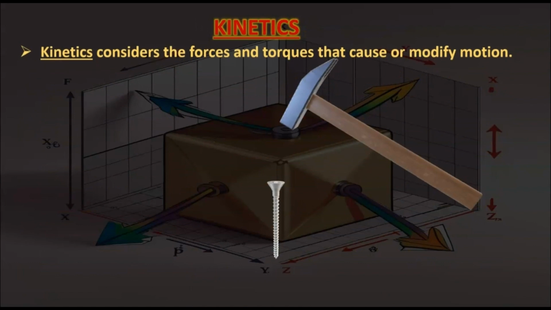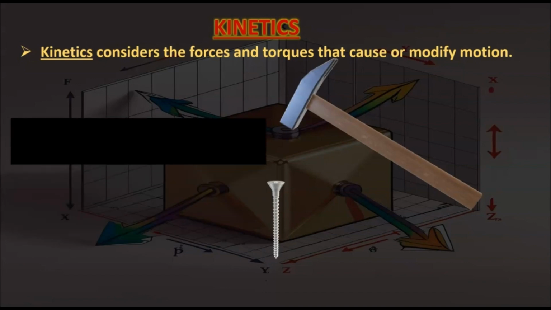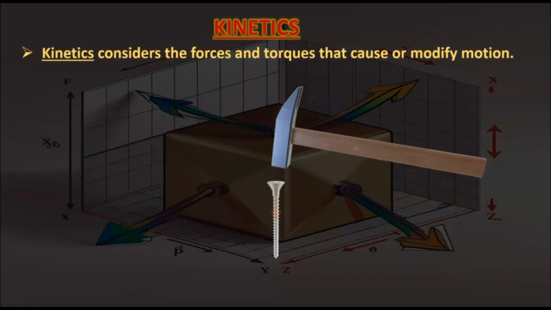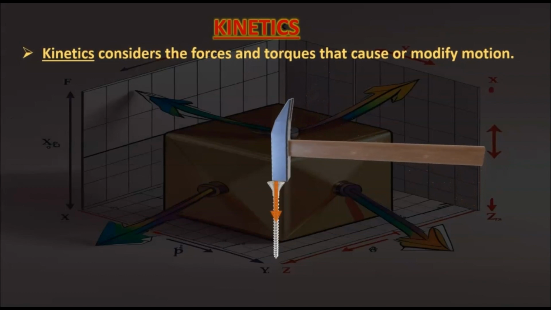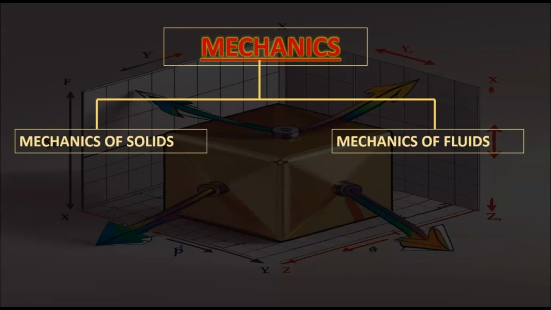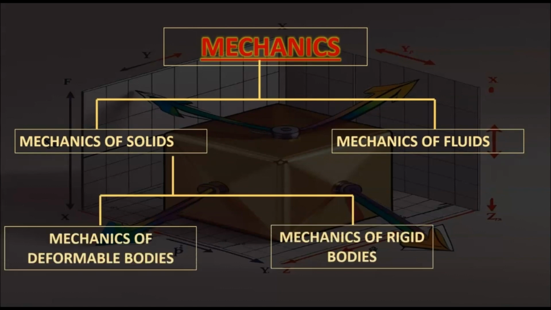Kinetics considers the forces and torques that cause or modify motion. For example, when a nail is hit by a hammer, the nail moves in the downward direction due to the force that is applied on the nail. Mechanics is classified into mechanics of solids and mechanics of fluids. Mechanics of solids is further classified into mechanics of deformable bodies and mechanics of rigid bodies.